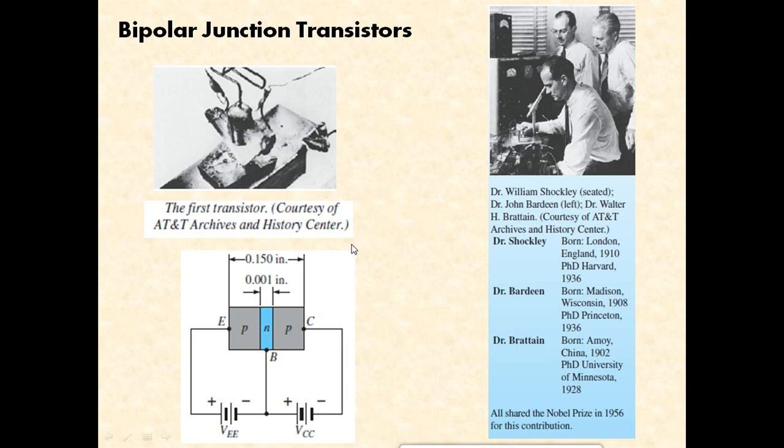Now as I already mentioned, there are many flavors in a transistor. The traditional ones are bipolar junction transistors and the recent ones are MOSFETs. The various flavors in the transistors are BJTs, FETs, that is JFETs and MOSFETs, and also MESFETs. These are all different types of transistors, but the basic and traditional one is the bipolar junction transistor. So let us try to understand today the basic aspects of a bipolar junction transistor.